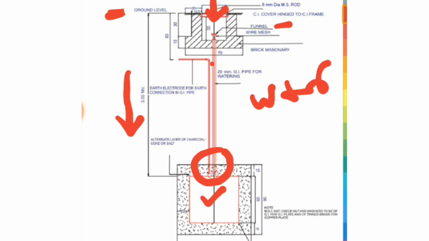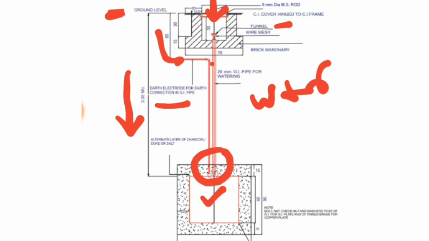Here note that the earth wire, which can be GI or copper, which we will use to connect our equipments, DB, etc. for earthing, remains bolted to the earth plate with the help of bolt and nut of the same material as the plate. And here is a picture of the plate electrode.